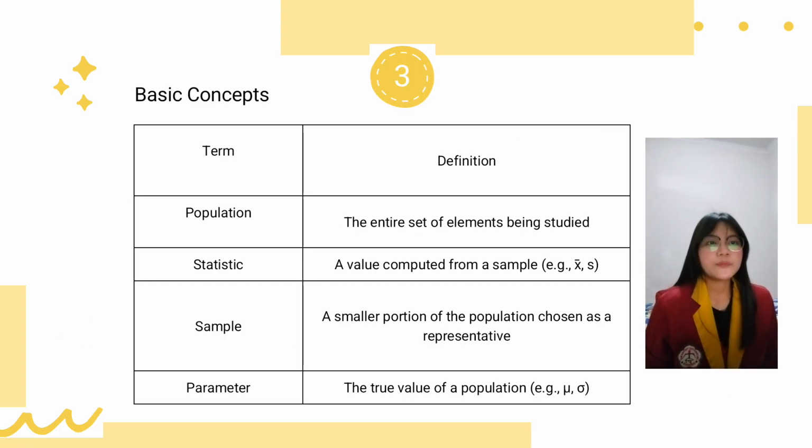And then basic concepts. Population: the entire set of elements being studied. Statistic: a value computed from a sample. Sample: a smaller portion of the population chosen as a representative. Parameter: the true value of a population.